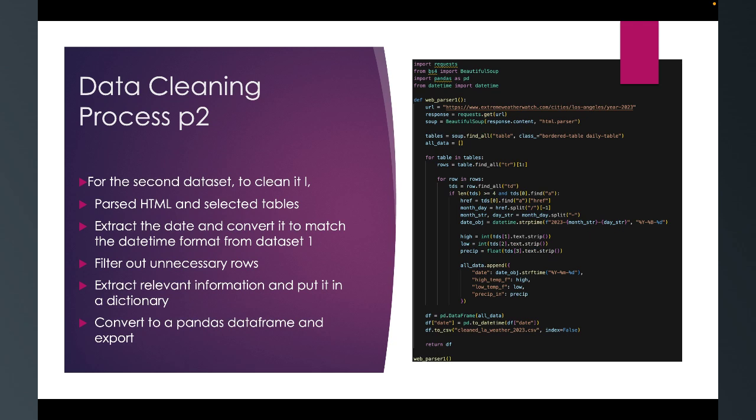For the second data set, I parsed through all the HTML and selected tables. I extracted the date and converted it to match the date format from data set one. This was a little bit harder to do because of how the date itself was set, so it took a little bit of parsing. And then I filtered out any unnecessary rows that were in the actual HTML because I didn't want any header rows and so on. I extracted all the relevant information, the date, the high temperature, low temperature, and the precipitation, and put it in a dictionary. And then I converted it to a pandas data frame and exported it into a CSV file.